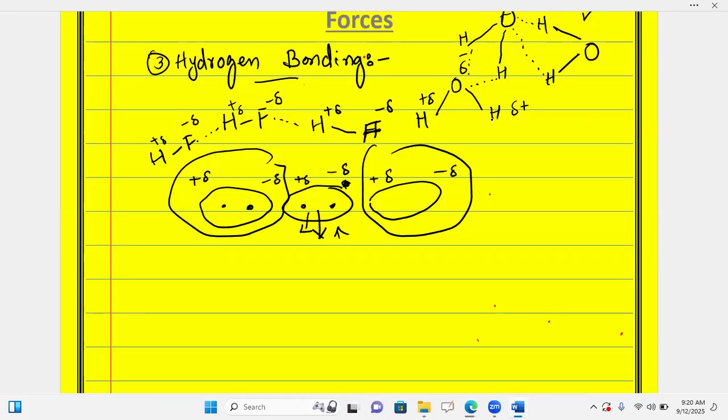And in the case of dipole forces and hydrogen bonding, we will say the strongest intermolecular force is hydrogen bonding, due to which the boiling point of water, if I compare it with alcohol, is higher than that of alcohol.